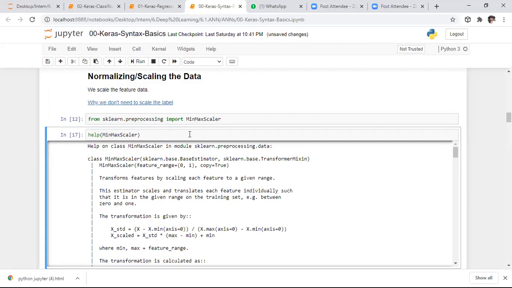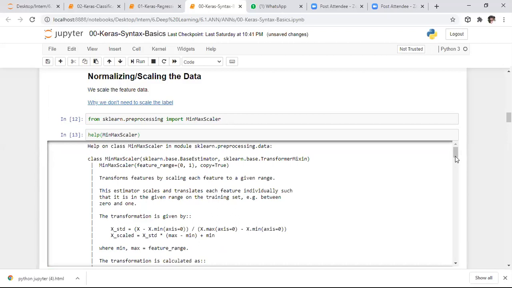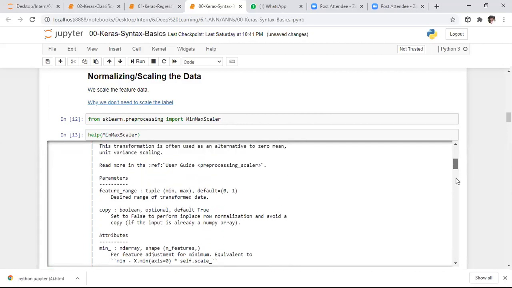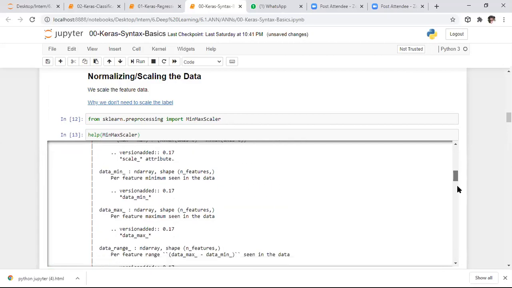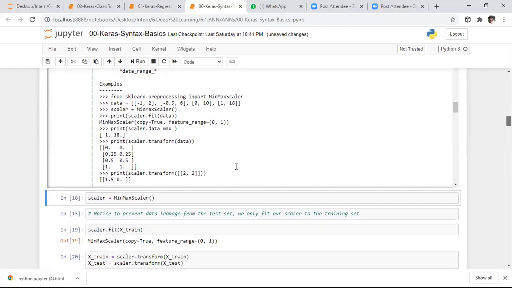I want to know about min-max scaler, so I'm asking for help about min-max scaler. Whenever you enter this, it will return the complete description, all the parameters present in it, and an example program also if it is there, showing how it works. By using this, you will get to know how min-max scaler works. It will convert each and every feature into the range of 0 to 1.